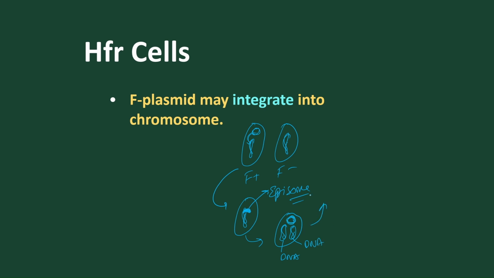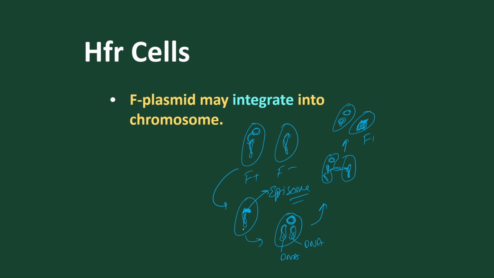As the plasmid is present, they will produce the conjugation tube due to the presence of the plasmid and two DNAs. They get attached to the recipient cell, that is the F minus cell. In the next stage, as usual, one of the DNAs will transfer into it. Here only one DNA was present, so both DNAs get mixed. So this is the modified form of DNA present in F minus.